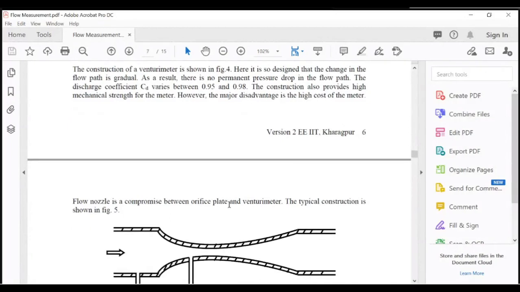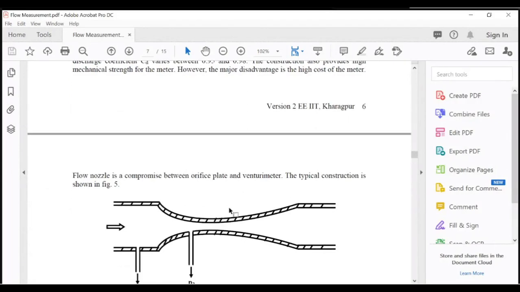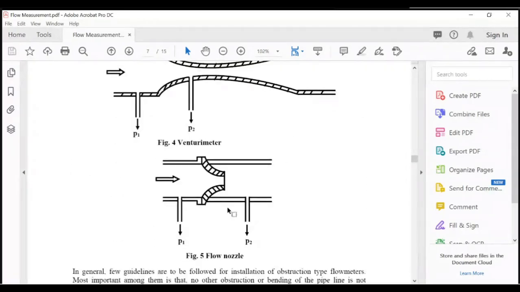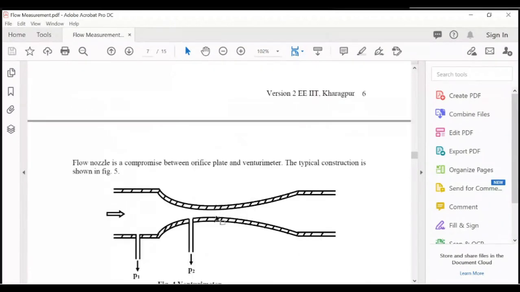The flow nozzle is a compromise between the orifice plate and the Venturi meter. The typical construction is shown here. The next figure is the flow nozzle. Why is it said to be a compromise? Because if we see the Venturi meter from the left end to the least cross sectional area, it looks like a nozzle.